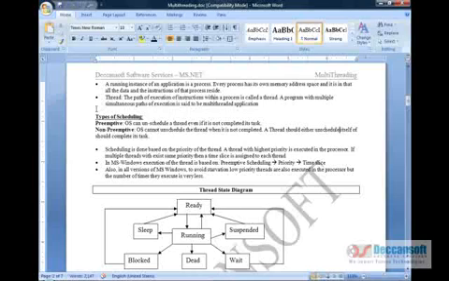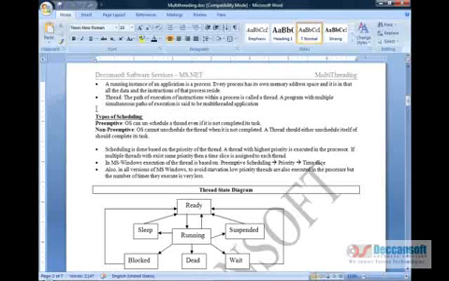Now, there is a small deviation in the Windows operating system from the routine regular priority algorithm. What the Windows operating system does is, for every cycle of high priority threads executing in the processor, suppose there are, let us say, 5 high priority threads and 2 low priority threads, the priority of the low priority thread is boosted, so that at one point of time this low priority thread also has the same priority as the high priority thread, and then it would also get a chance to execute in the processor.